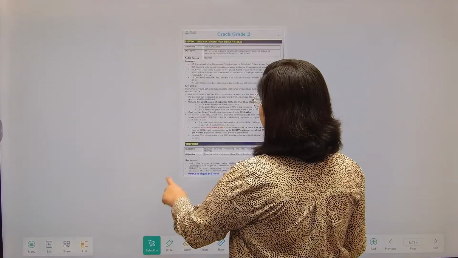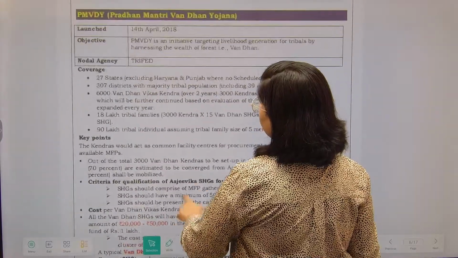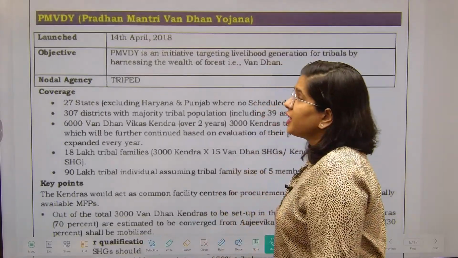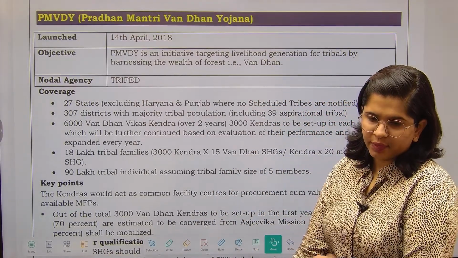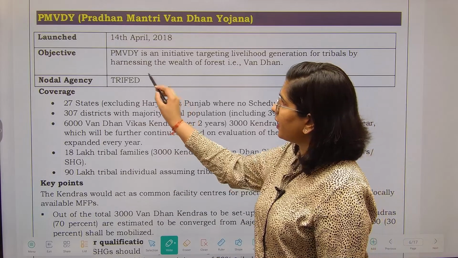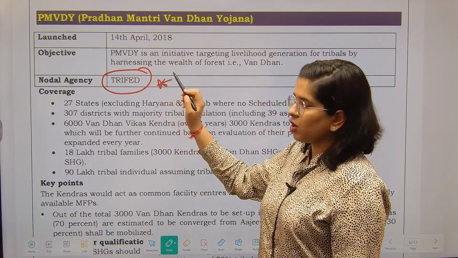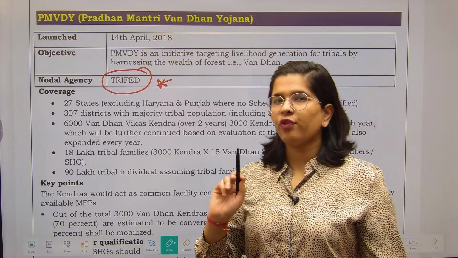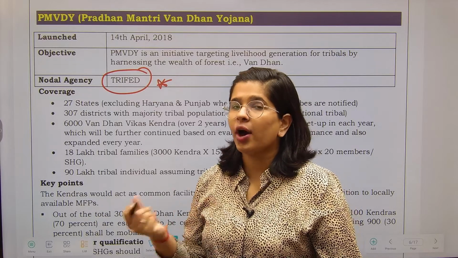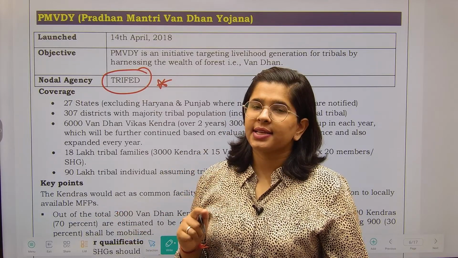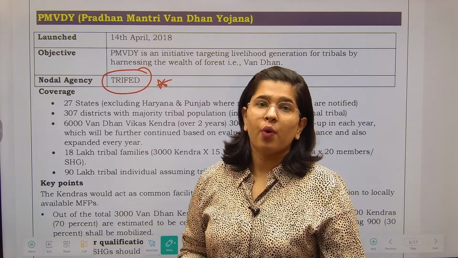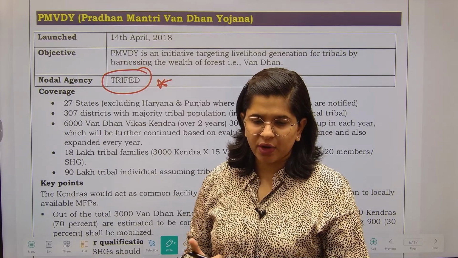Now next we have the Pradhan Mantri Van Dhan Yojana. Okay, this was launched in the year 2018. The nodal agency is TRIFED. What is the full form of TRIFED, and what kind of organization is this? Is it a statutory organization, constitutional organization, or executive kind of organization? You have to find out and tell me. Remember this, TRIFED. What is the full form? What kind of organization is this? Please find out and tell me.